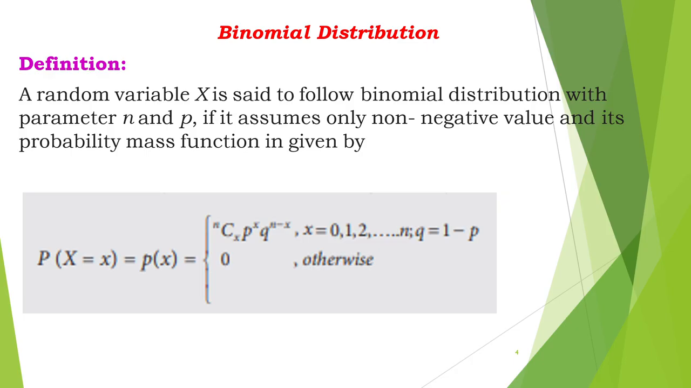Binomial: the name itself denotes bi means two things. We are going to speak about two parameters. Here, random variable x is said to follow the binomial distribution with parameters n and p if it assumes only non-negative values and its probability mass function is given by the following. We know that it is a discrete case, so the probability mass function is given here. P of capital X equal to small x. The formula is nCx p power x q power n minus x. Here x varies over the non-negative numbers 0, 1, 2, 3, etc. And q, we already know, is equal to 1 minus p.